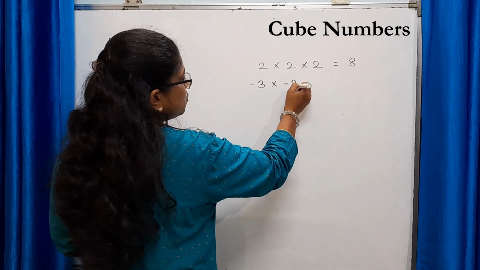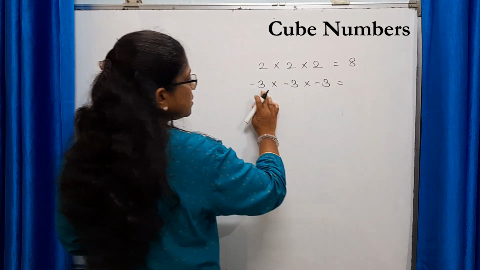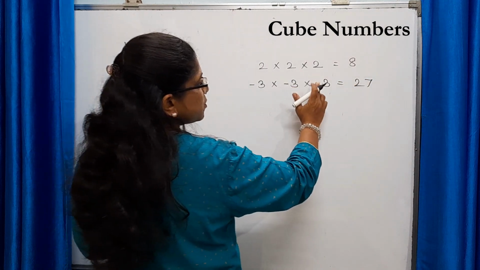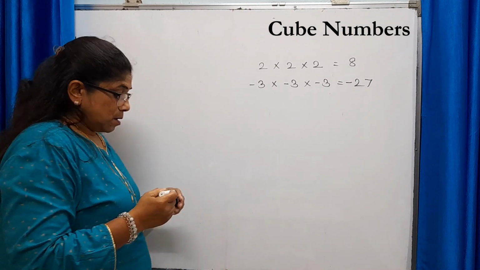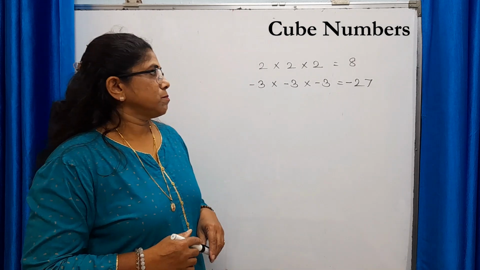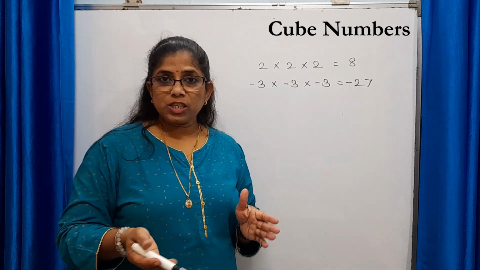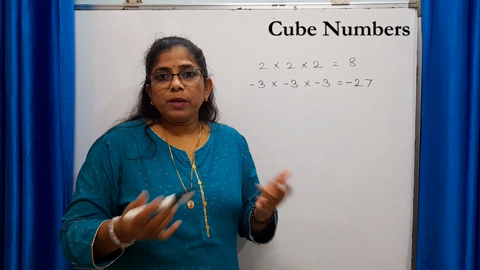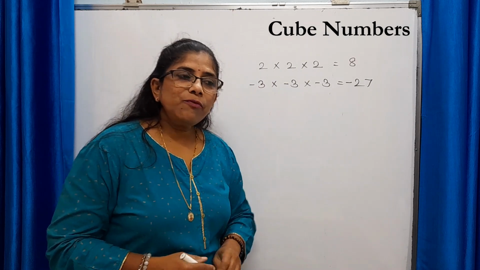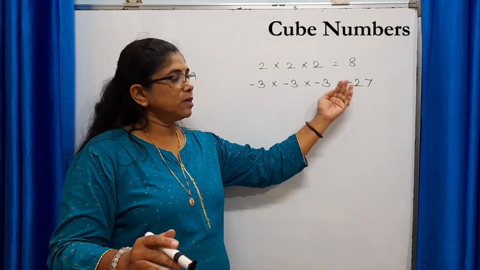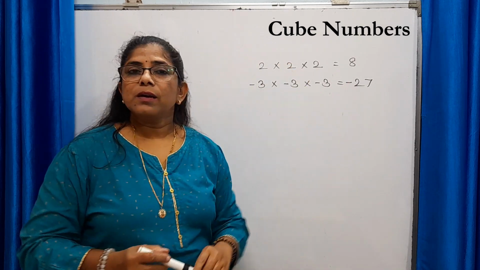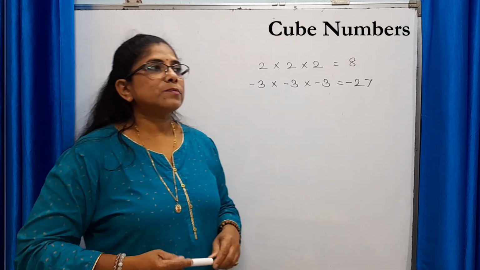Minus 3 into minus 3 into minus 3. 3 3s are 9, 9 3s are 27. Minus into minus plus, plus into minus minus. So what can we conclude from this? Cube may or may not be negative, or we can say cube may or may not be positive. Means cube of a number depends on integer. If integer is positive, cube of that integer is positive. If integer is negative, cube of the integer is also negative.